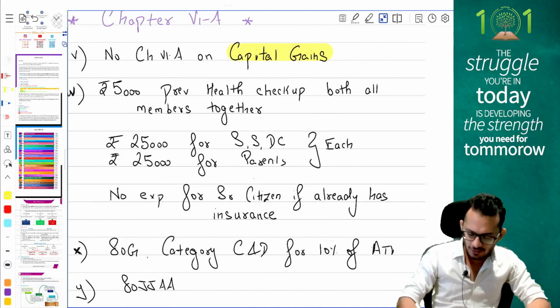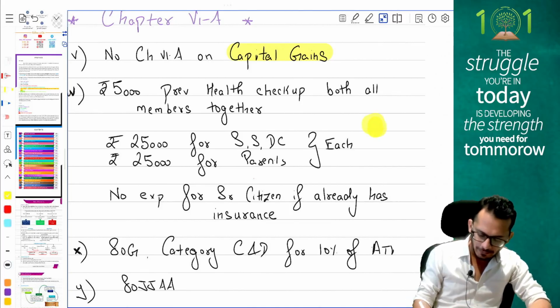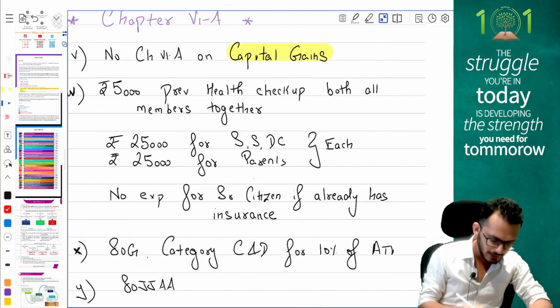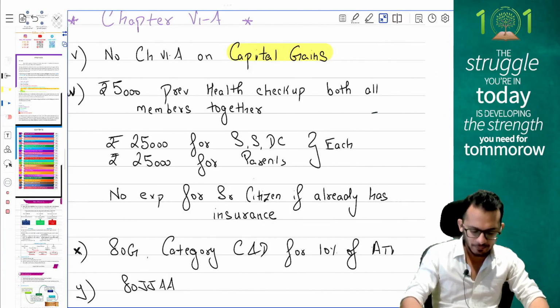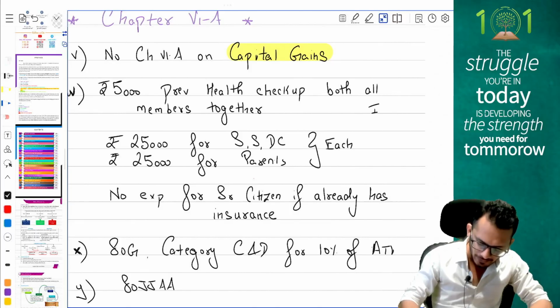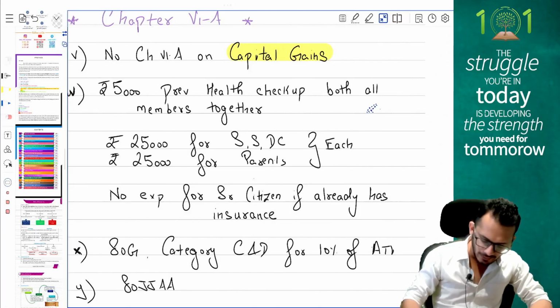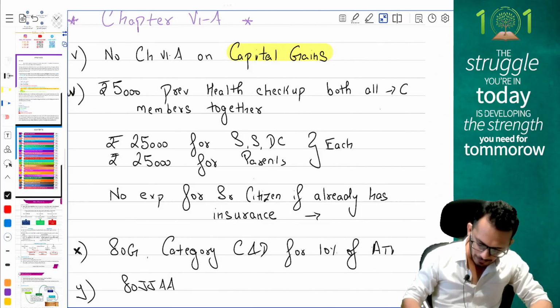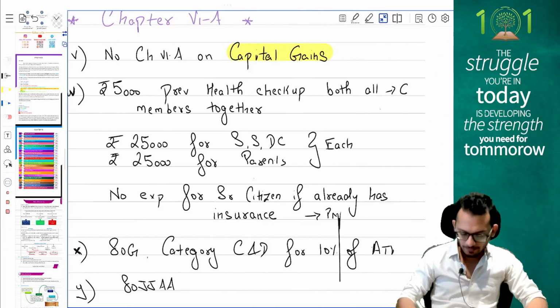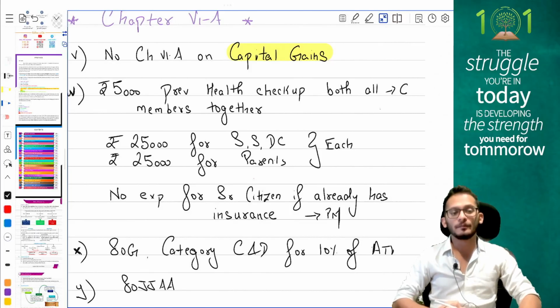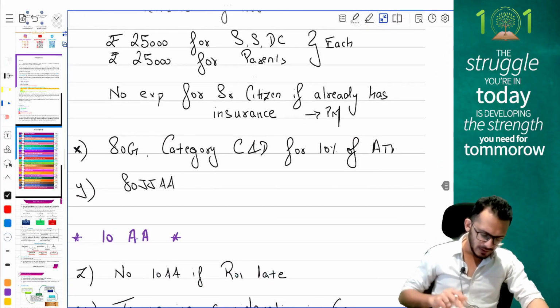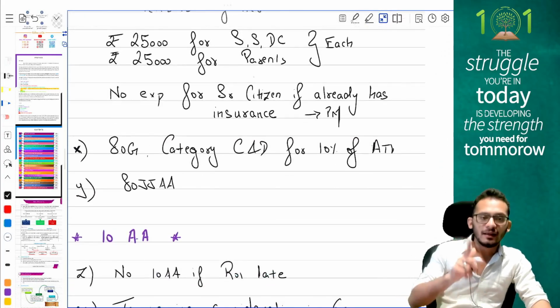Next, whatever insurance you pay can be claimed only if it is paid other than by cash. So insurance can only be claimed other than by cash, but preventive health checkup can be claimed even if it is paid in cash. So preventive health checkup, people, allowed in cash also. So this one can be claimed in cash. All other expenses should be made by permissible modes. You're not getting the deduction if you don't make it by permissible modes. Yes or no? Yes.